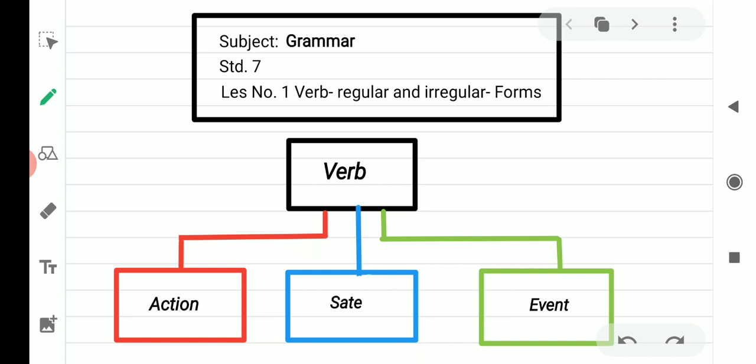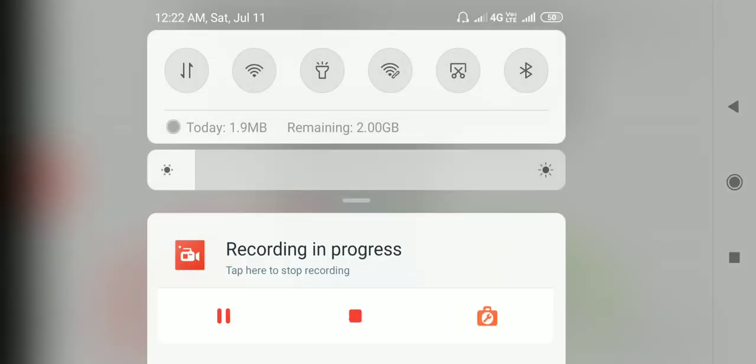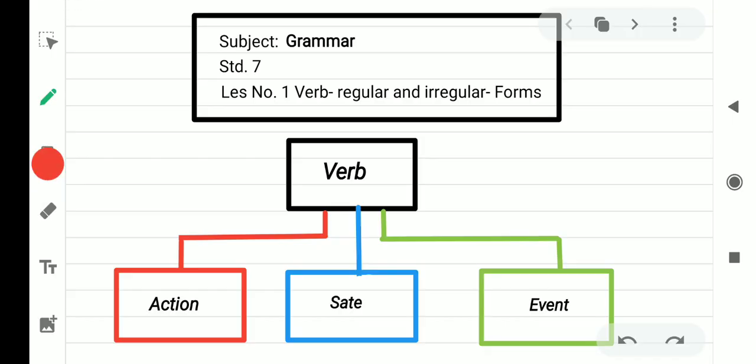For example, Maria sings, a dog barks. Here both the nouns do the action, so both these two sentences show action. Second example, she is a teacher. Coal is black. These two sentences show the state of noun and pronoun, in which state they are.